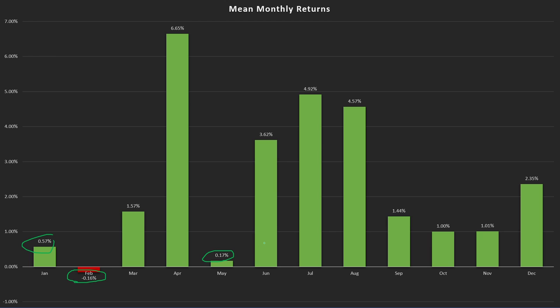But there are a couple of outstanding months as well. For example, April. April gave average returns of 6.65% over the last 10 years. July is good at 4.92, and so is August with 4.57%.